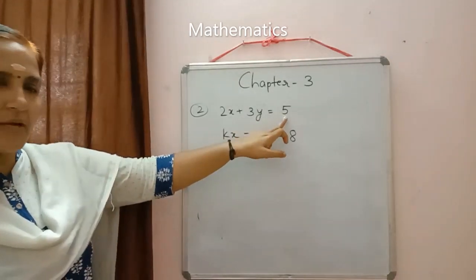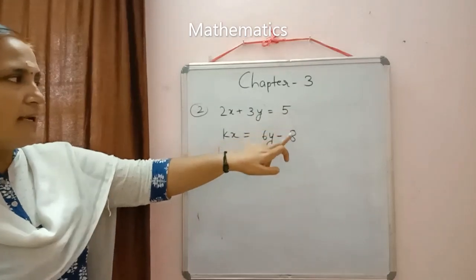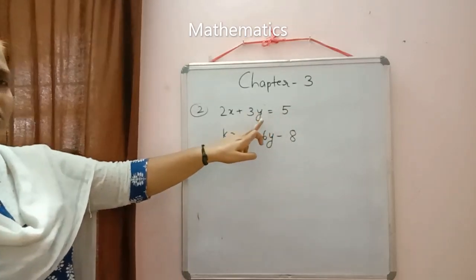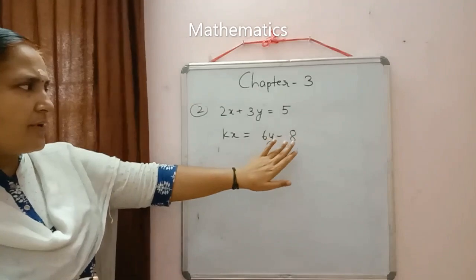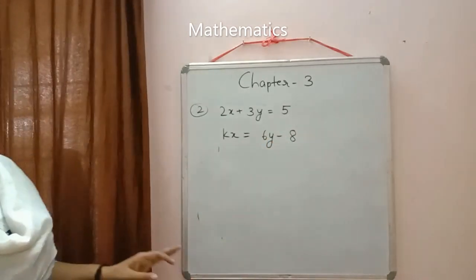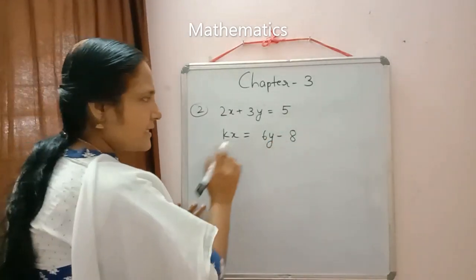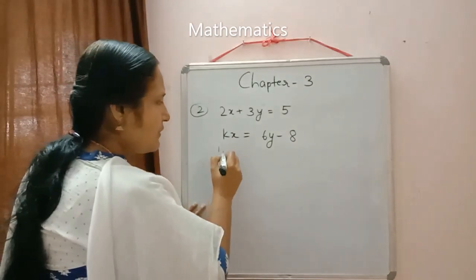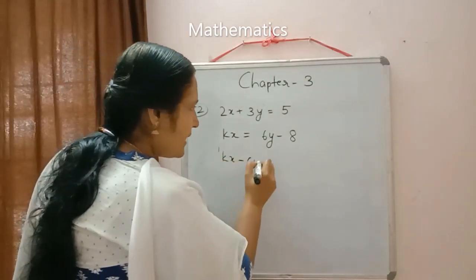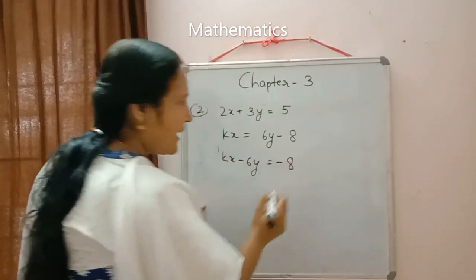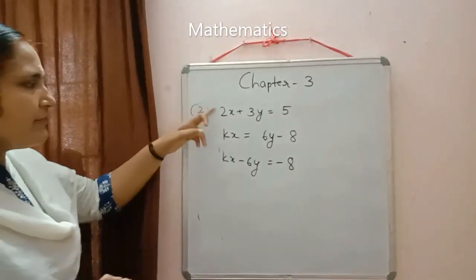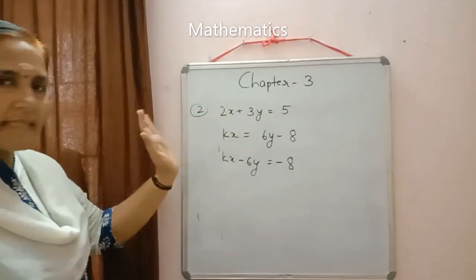Constant term in the first equation is in right hand side, so it depends on you. Either you can shift this also to left hand side or you can have minus 8 in the right hand side only. So I am shifting this 6y to left hand side. So it will become kx minus 6y is equal to minus 8. Now we have coefficient of x and y in the same side.